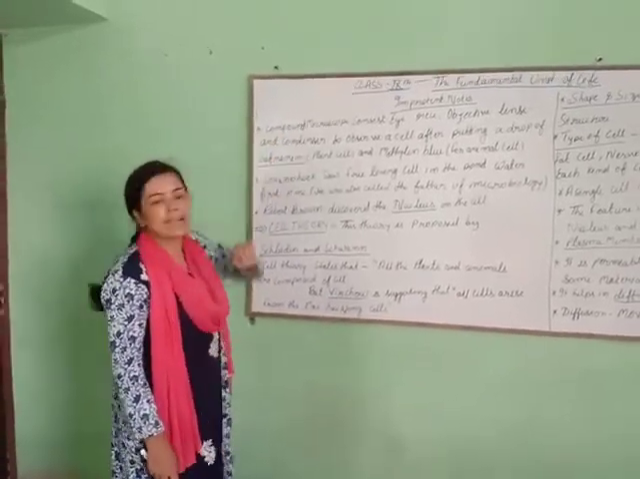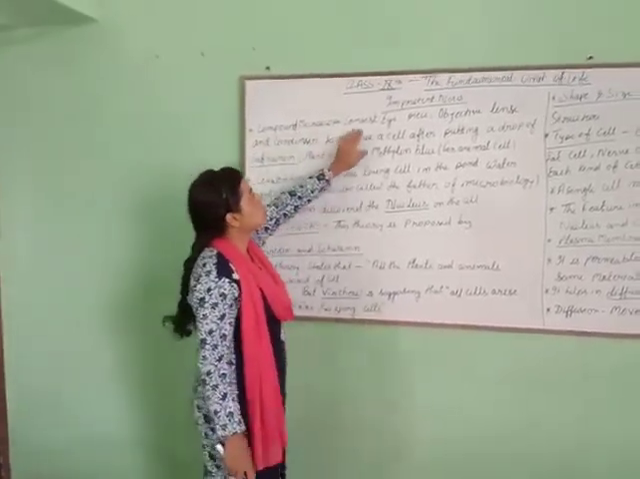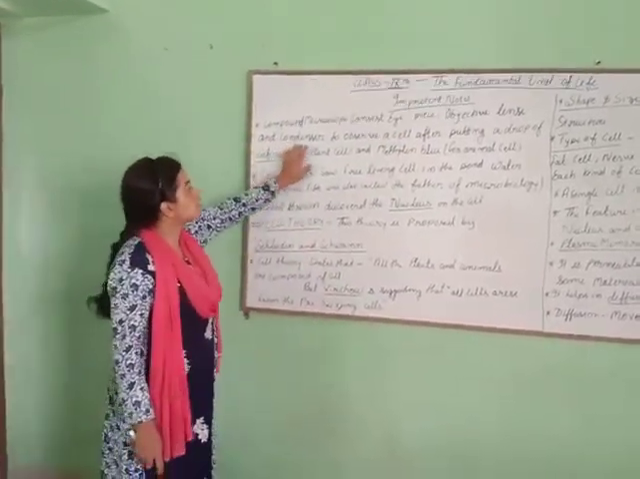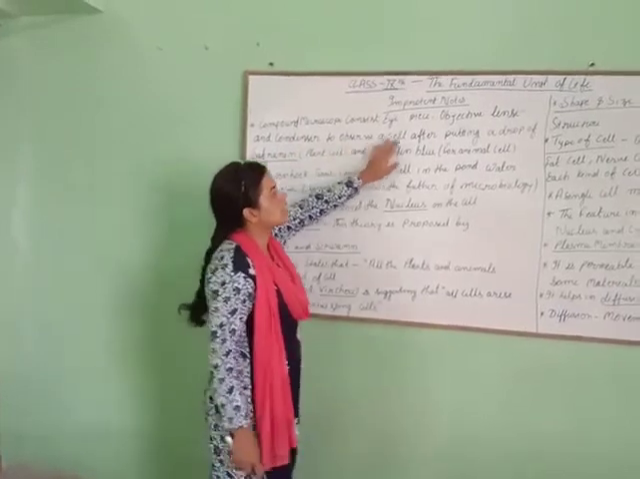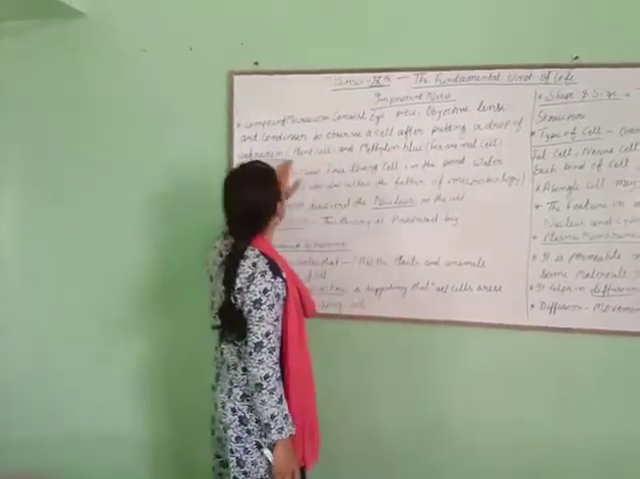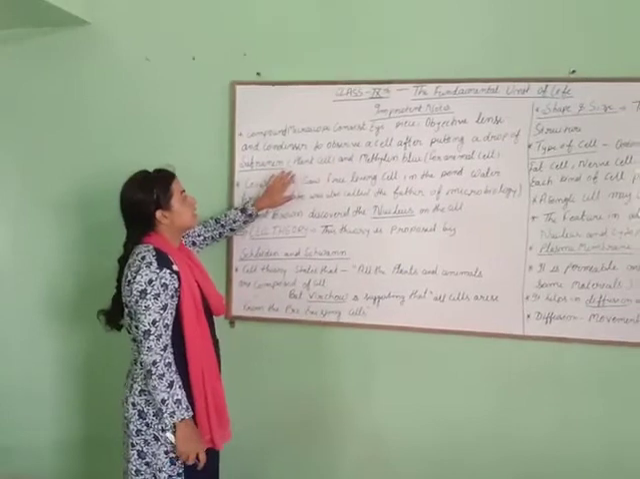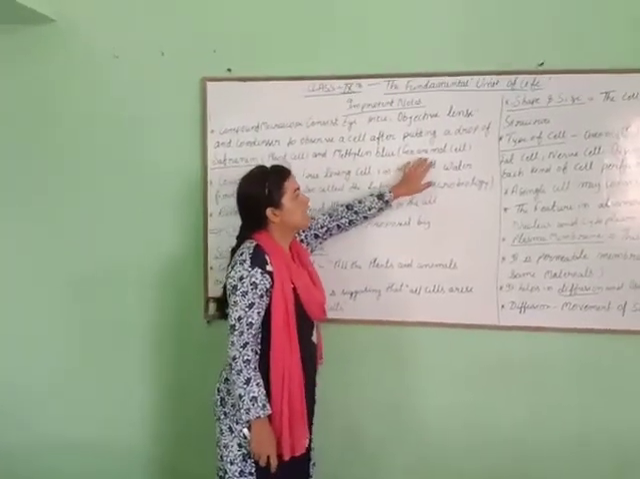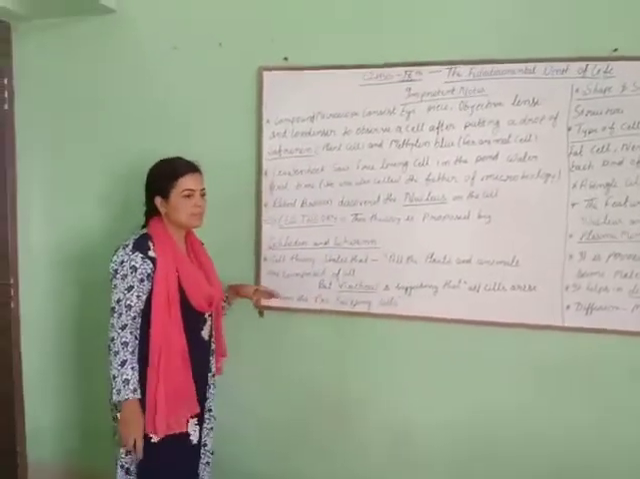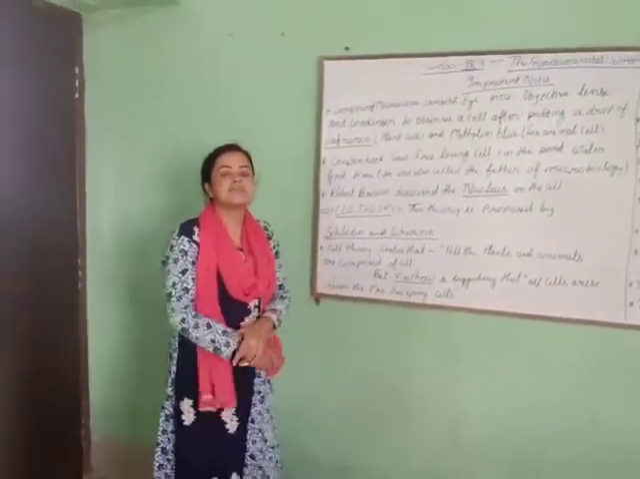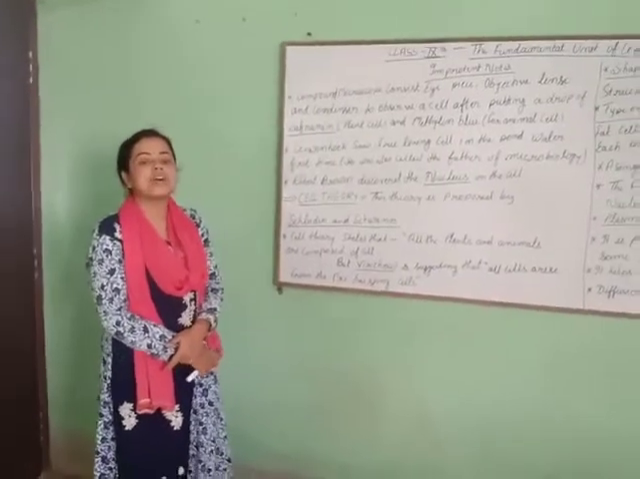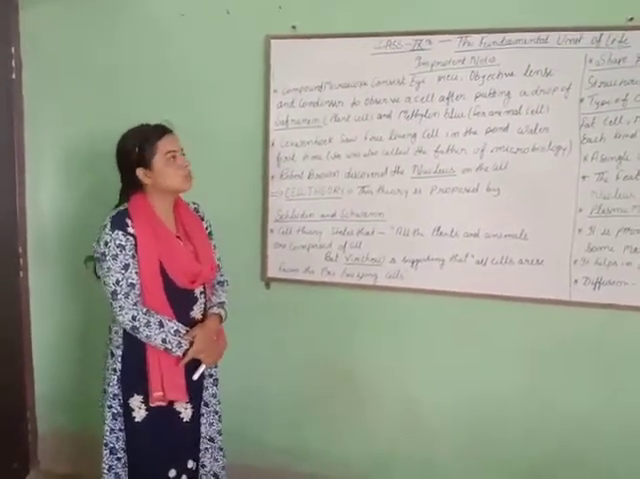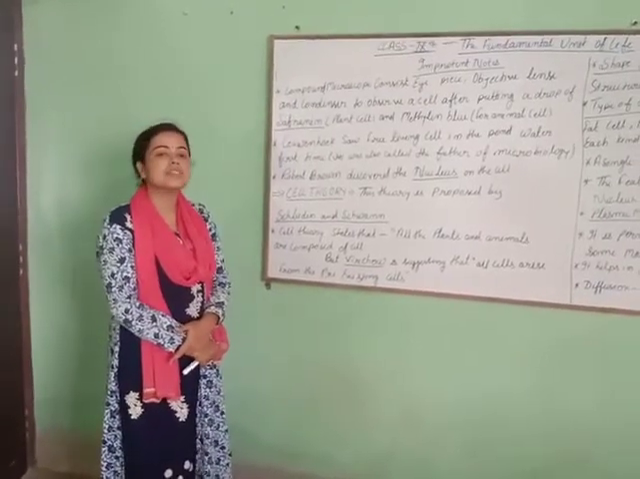First, the compound microscope. A compound microscope consists of an eyepiece, objective lens and condenser to observe a cell, after putting a drop of safranin for the plant cell and methylene blue for the animal cell. It means that when we see cells of a plant or animal, we use a compound microscope for the observation of the cell.